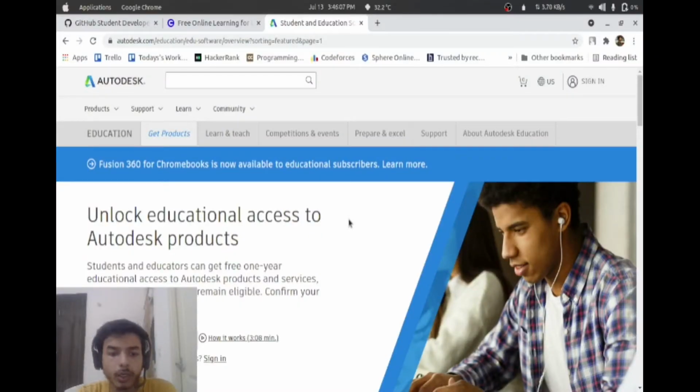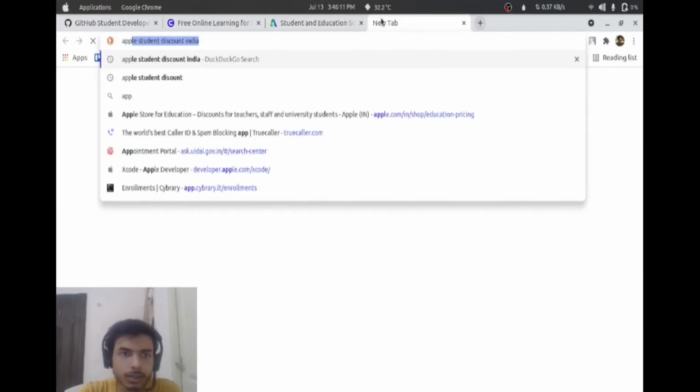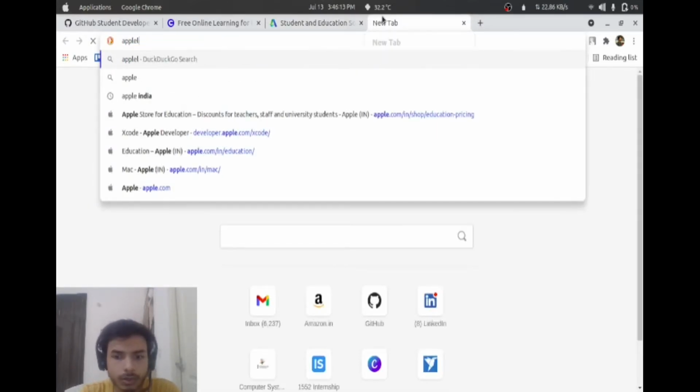By using your student college ID, you will not only get GitHub Student Developer Pack, courses from platforms like Coursera, Autodesk for free for 1 year, but you will get huge discount on computer accessories, and phones from brands like Apple, Samsung, Acer, HP, and Realme phones. To get discount on computer and computer accessories, type Apple student discount.